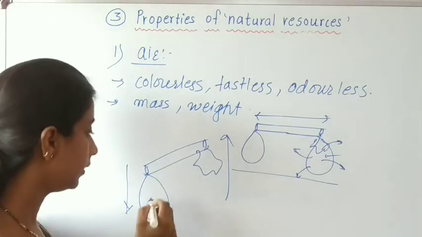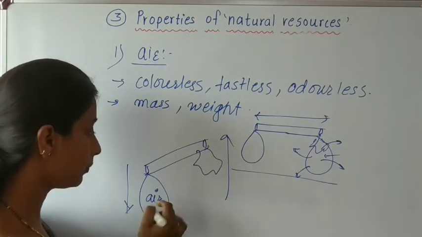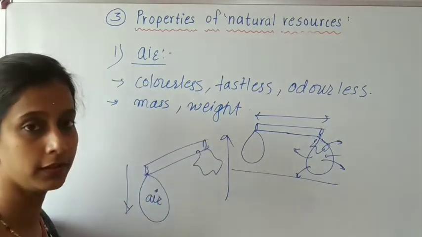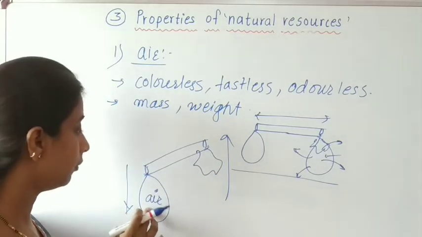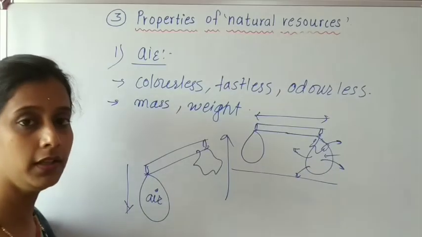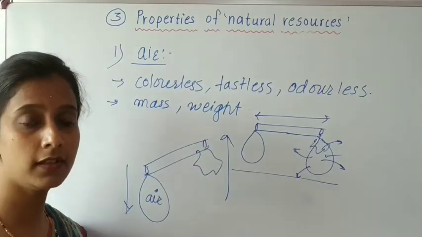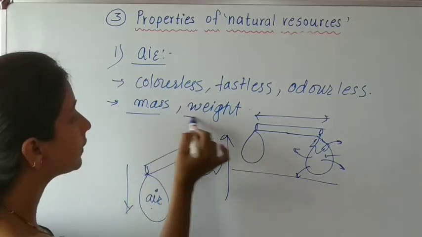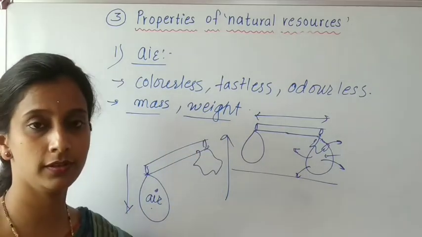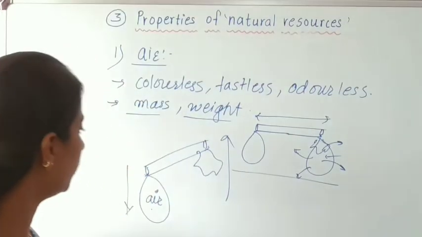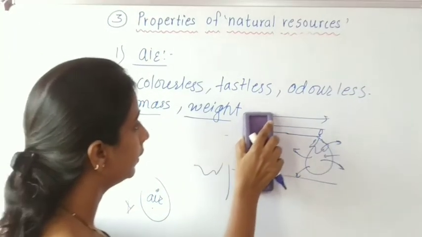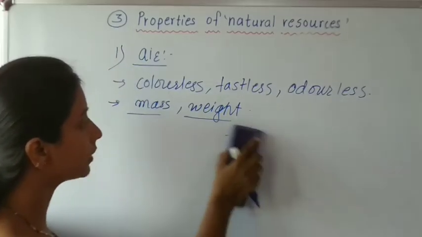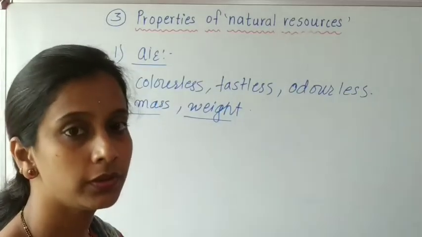So students, the air inside this balloon has mass and weight, and due to the mass of air, this balloon comes downward. So it is concluded that air has mass and weight, both quantities. Mass and weight are two different quantities. Remember, air has both quantities.